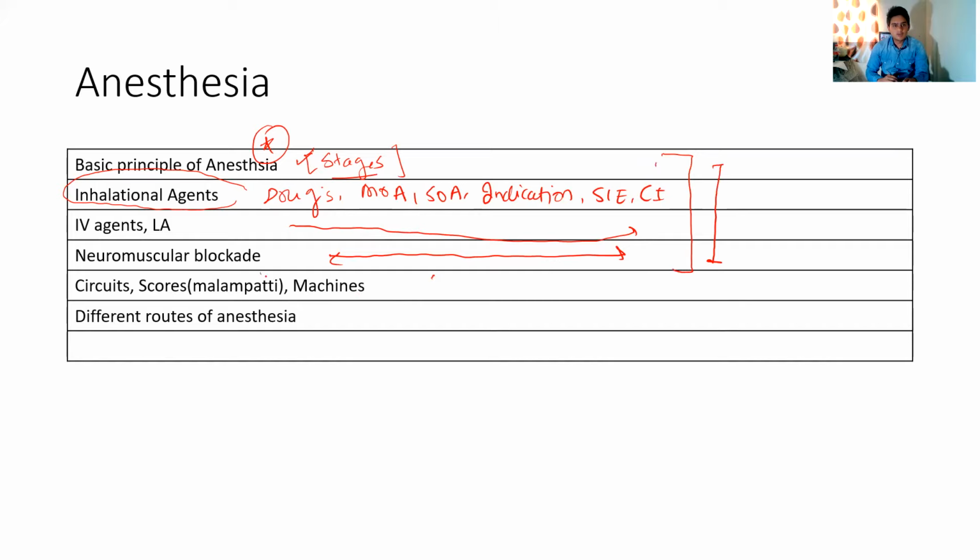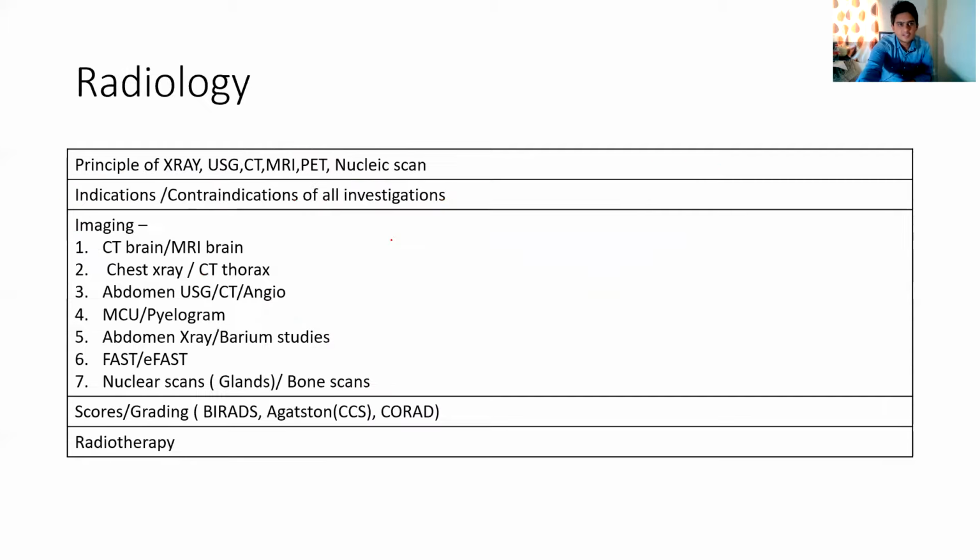There is also the Mallampati score. A lot of questions are asked about the Mallampati score, so you can just know it. And different routes of anesthesia, like what is epidural, and what different structures are pierced during this procedure. Such questions are asked. So at least having a basic idea helps you while answering the questions. This is something that you must know in anesthesia.